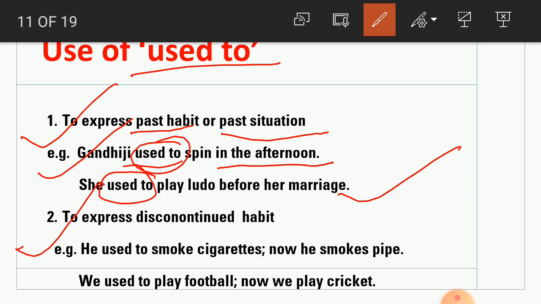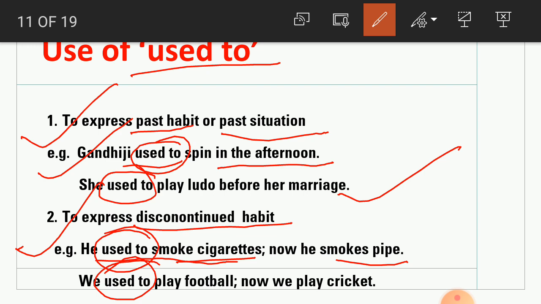Now next one, to express discontinued habit. For example, he used to smoke cigarette. Now he smokes pipe. So the action is discontinued here. Which action? Smoking cigarette is discontinued. That's why used to is used here. Now we used to play football. Now we play cricket. So here the action is discontinued. That's why used to is used here.